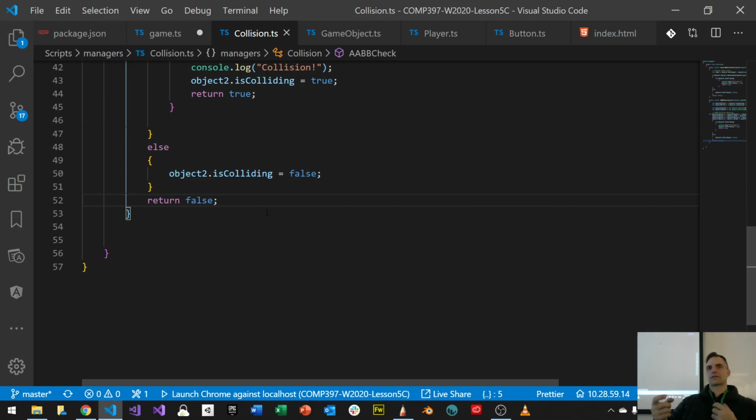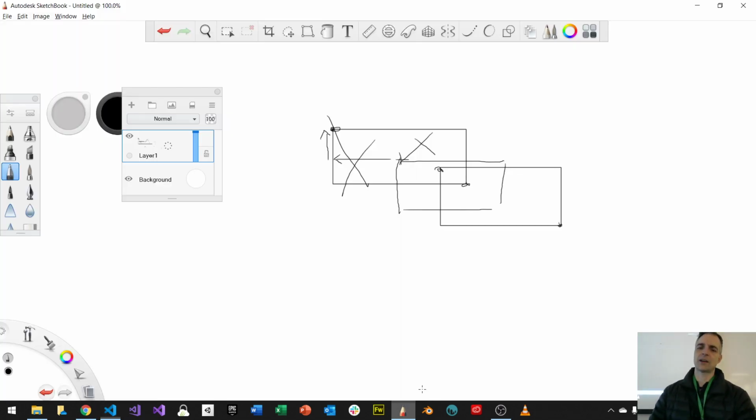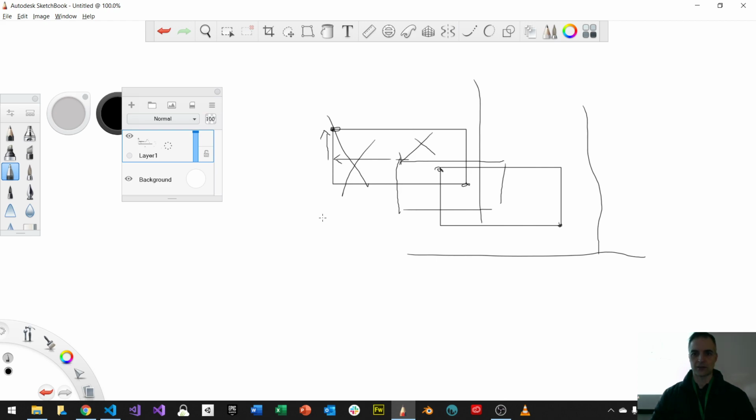Circle line check, and the other way. By the way, order matters. Circle AABB check, AABB circle check. Depending on the shape of the objects, we should be able to check any shape. Some kind of polygon, any polygon, polygon check. And by the way, AABB is axis aligned bounding box. It's aligned. Here's one axis and here's the other axis. And for this one, here's this axis and here's this axis.